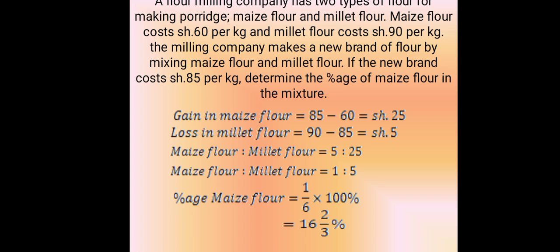A flour milling company has two types of flour for making porridge, maize flour and millet flour. Maize flour costs 6 shillings per kilogram and millet flour costs 9 shillings per kilogram. The milling company makes a new brand of flour by mixing maize flour and millet flour. If the new brand costs 85 shillings per kilogram, determine the percentage of maize flour in the mixture.